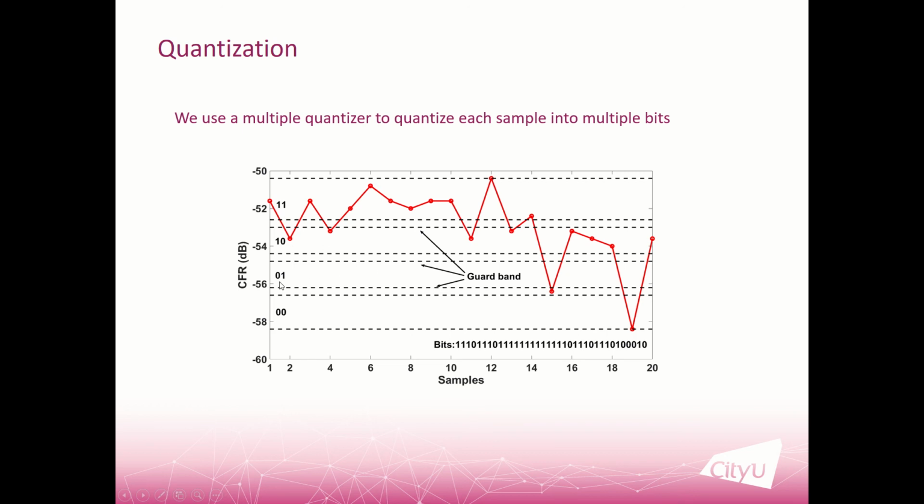And similarly, we can get the bits for the samples in this area and also this area. And here we may notice that sometimes we may get duplicate bits. You can see we have a lot of 1s here. So later we will talk about how we can solve this problem.